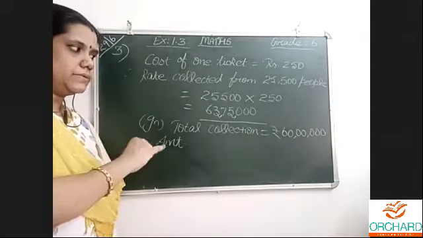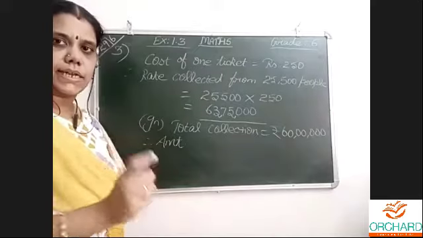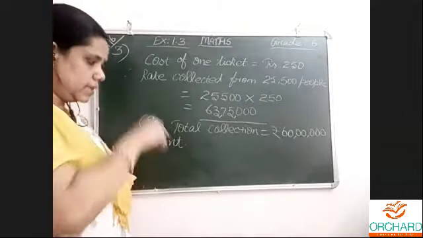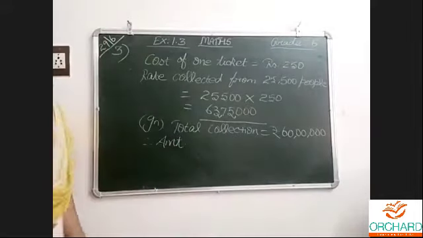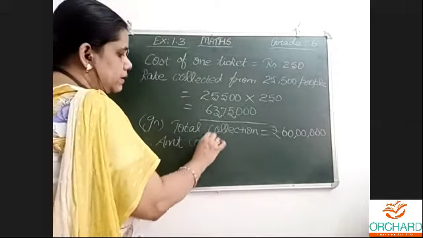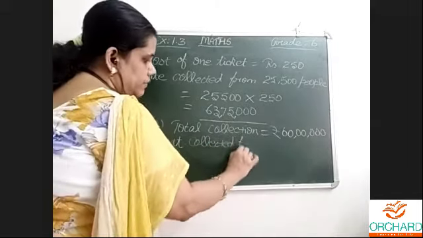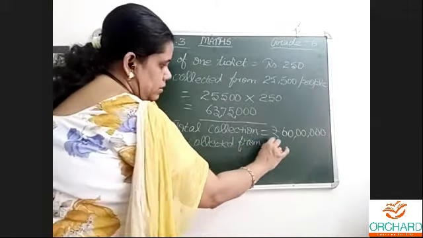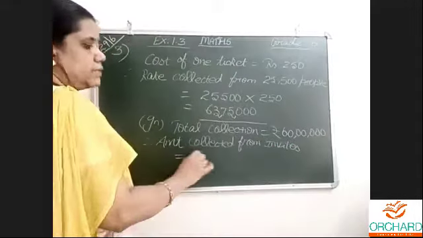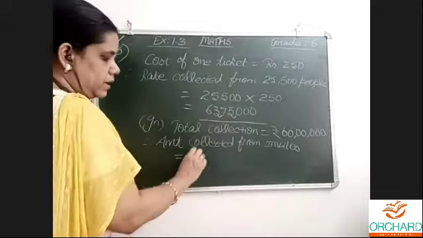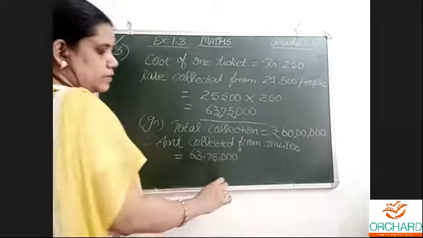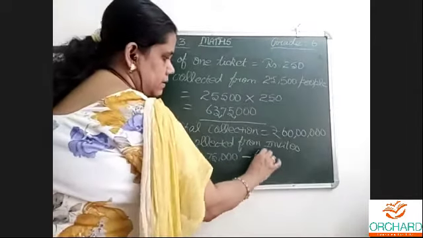Free pass means invitees and passes, those who did not buy the ticket, that many people we want. For that, what to do? That is what I'm doing. The amount, which is the total collection, minus the amount collected from the invitees. First find out the amount, then find out how many people. The amount collected from the invitees is this big amount, remaining the balance lakhs only, minus 60 lakhs.